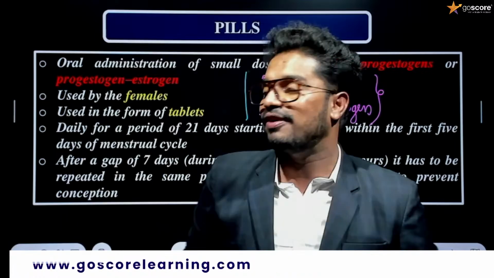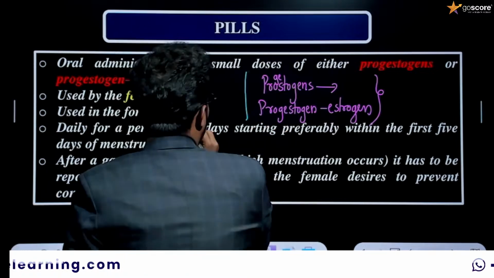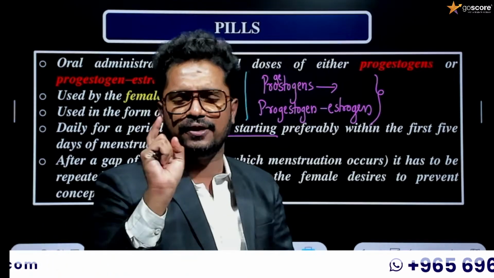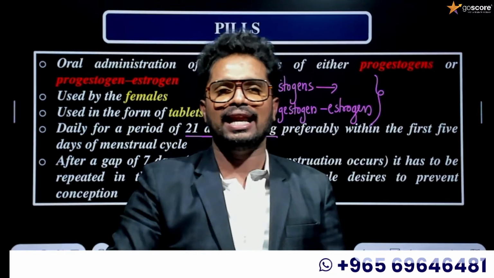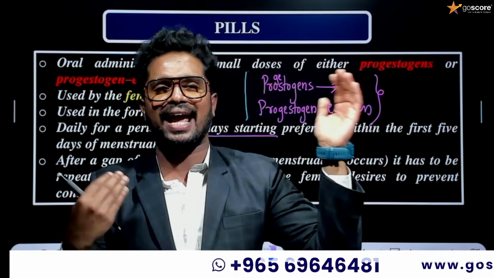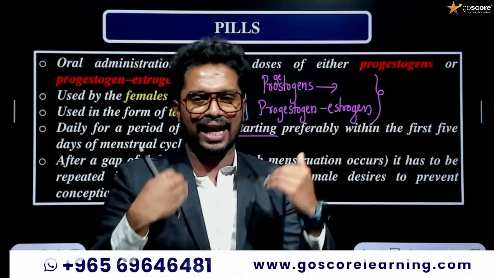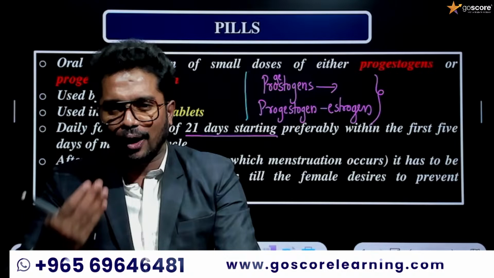It should be taken daily for a period of 21 days, starting preferably within the first 5 days of the menstrual cycle. And after that, we need to repeat this medicine again after a gap of 7 days, if you don't want to conceive.